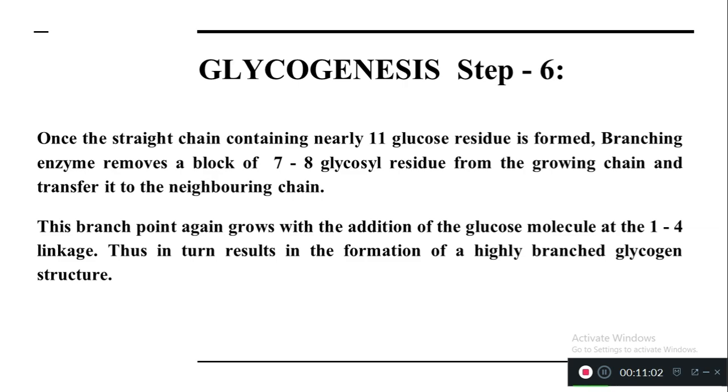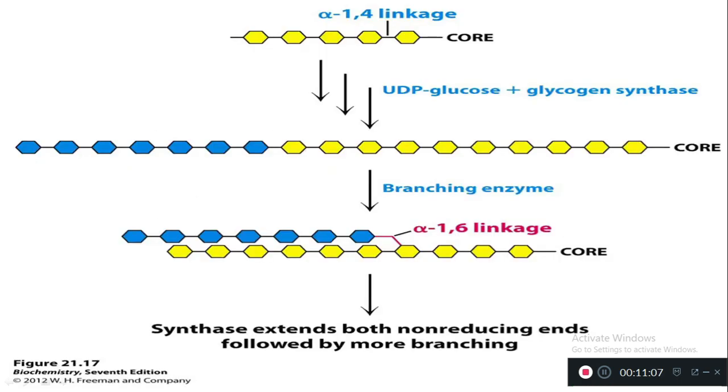Now, I will show you this reaction in the diagram. Very simple. So, this is the unbranched glucose. The nearest glucose molecule, along with the presence of UDP glucose and glycogen synthase, forms the alpha 1,6 linkage. What is the role of the branching enzyme?